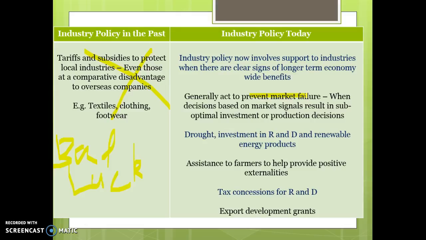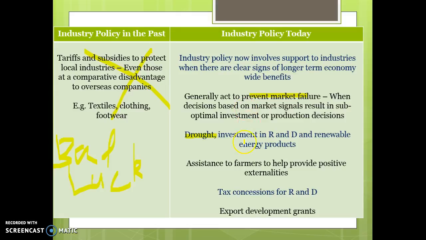Helping farmers in need when they have droughts. That's basically the idea, to make sure that our farms remain viable because they see those as important industries for our overall living standards. And that's partly to do with the fact that we want to keep farming in Australia. We want to make sure that we are benefiting from that and that we're not subject to any sort of diseases that could come about from importing a lot of these products.